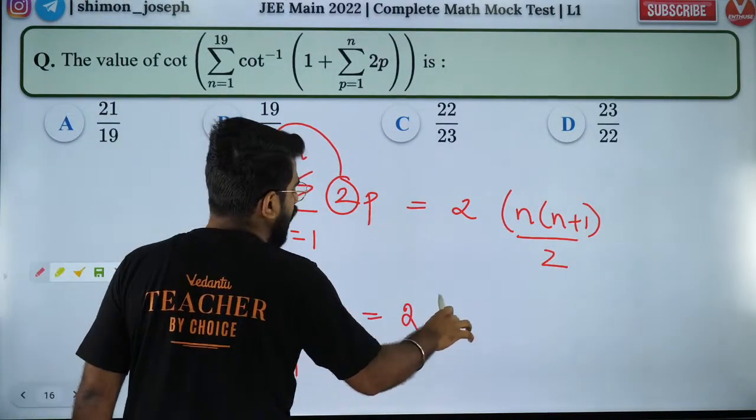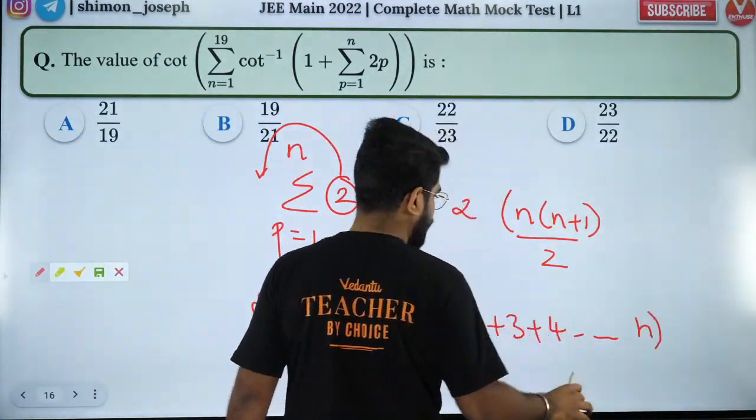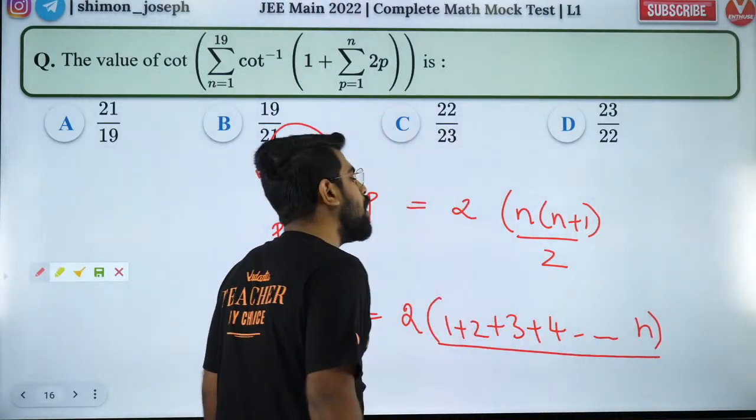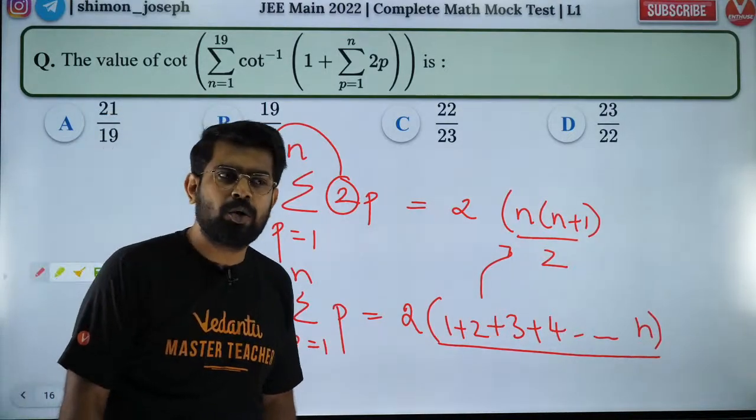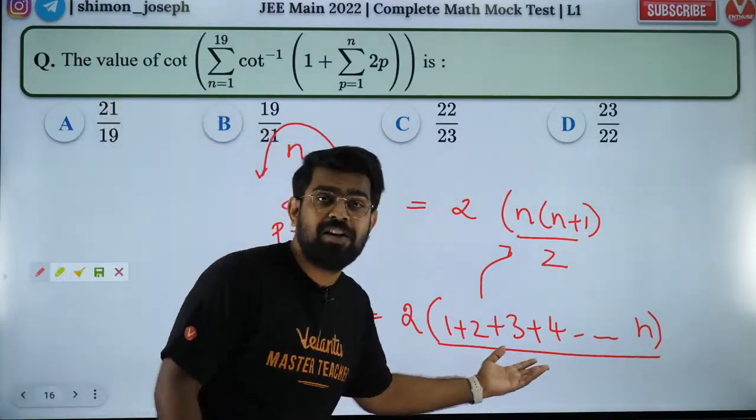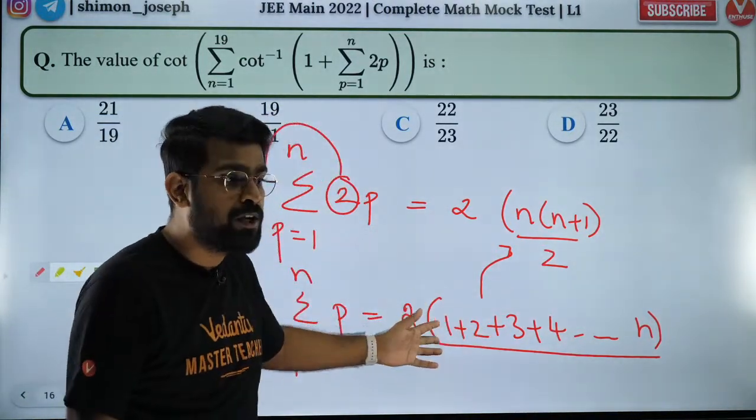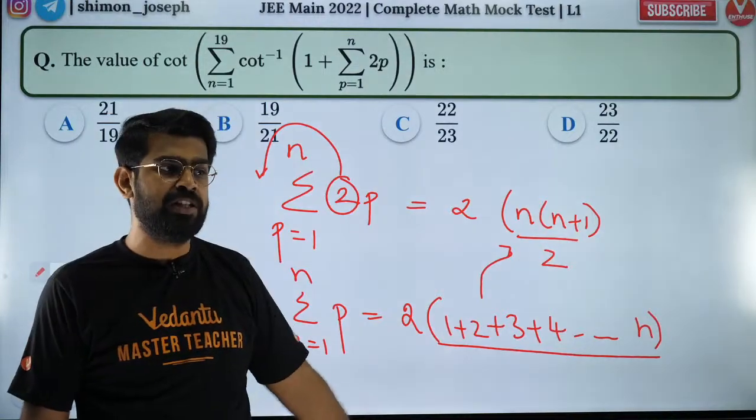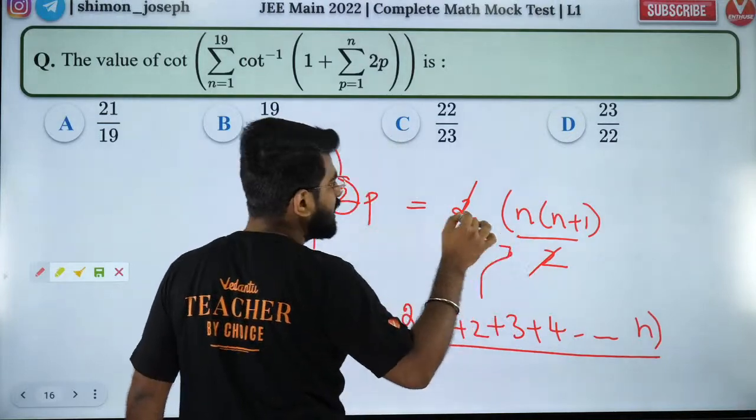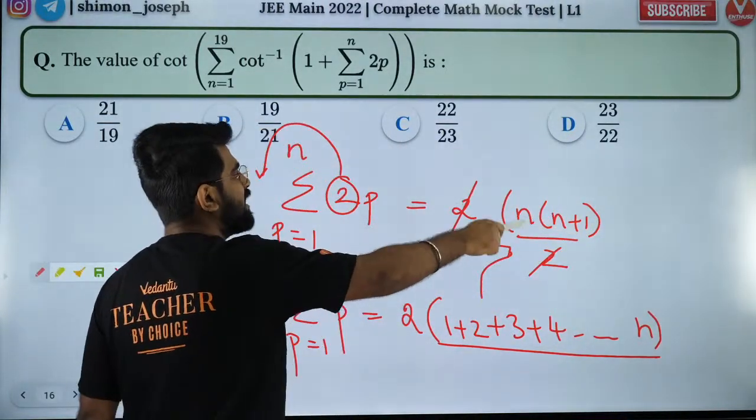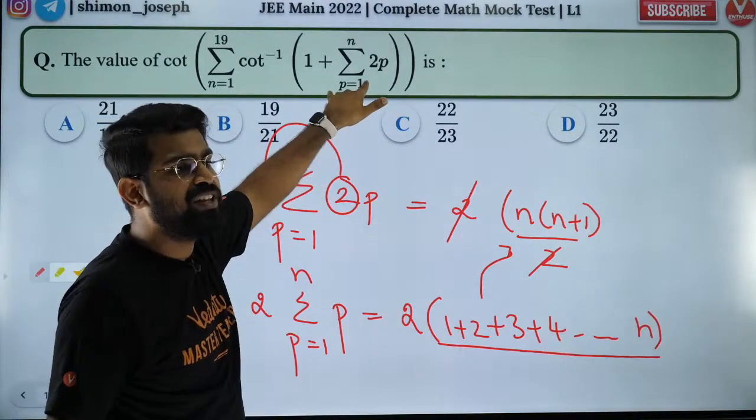So that means 2 times of 1 plus 2 plus 3 plus 4 plus 5 all the way up to n. So summation of 1 to n is nothing but n into n plus 1 by 2. That's quite obvious. You must have learned this formula in sequence and series. The sum of first n natural numbers is n into n plus 1 by 2. So if I cancel out the 2 over here and the 2 over here, I will get n into n plus 1. That is the simplification of the inner part.